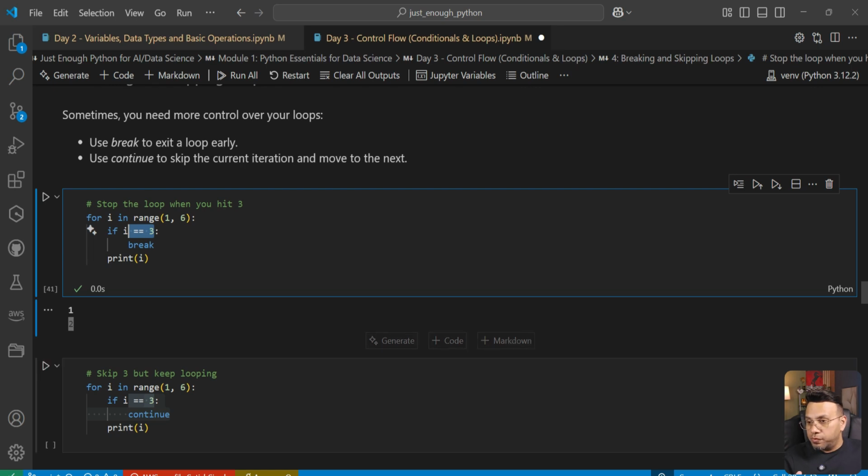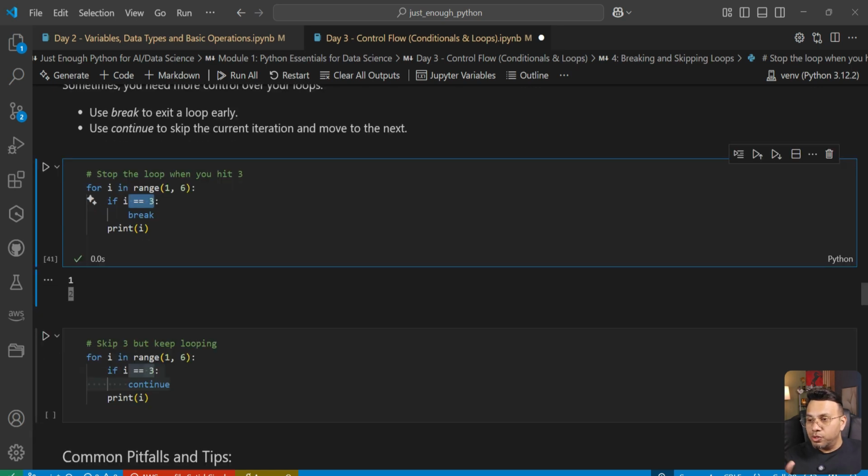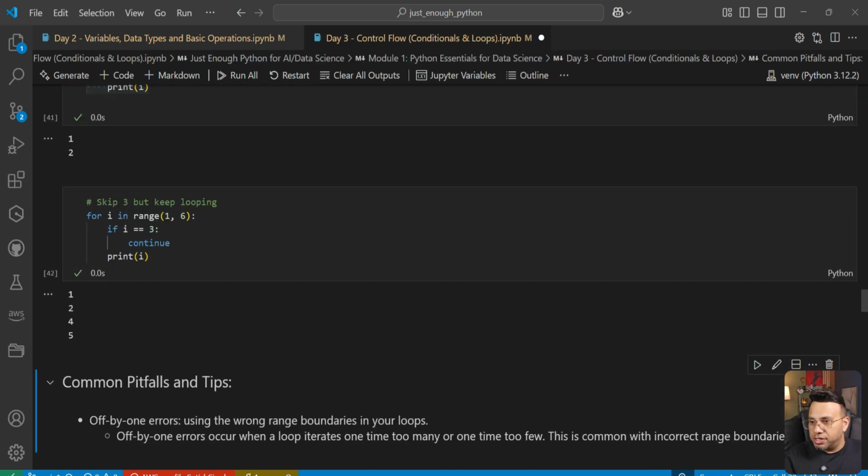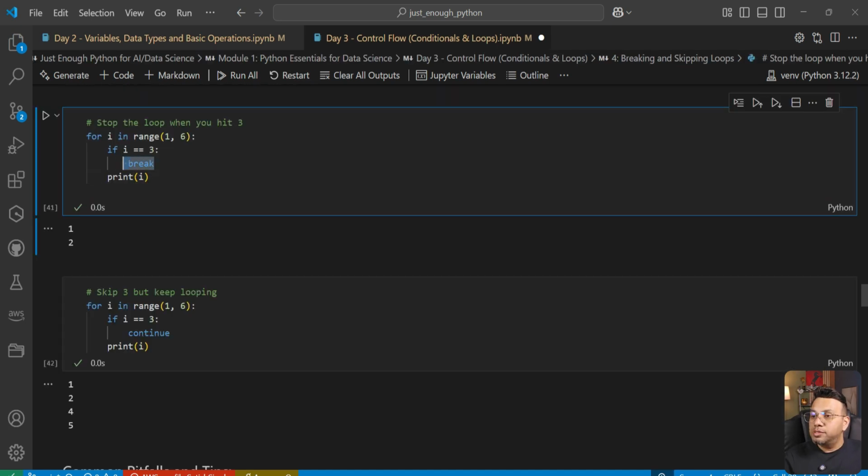There's another concept where instead of breaking the loop, you actually skip the current iteration. So the difference between this script and this script is that, let's first execute it and see. When we had this break statement in between, it stopped at 3. It came out of the for loop at 3. We only printed 1 and 2.